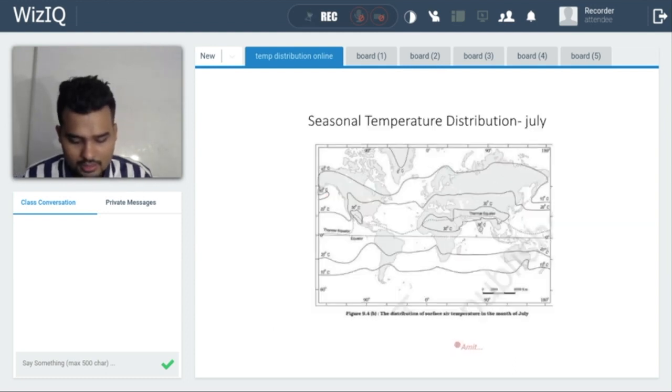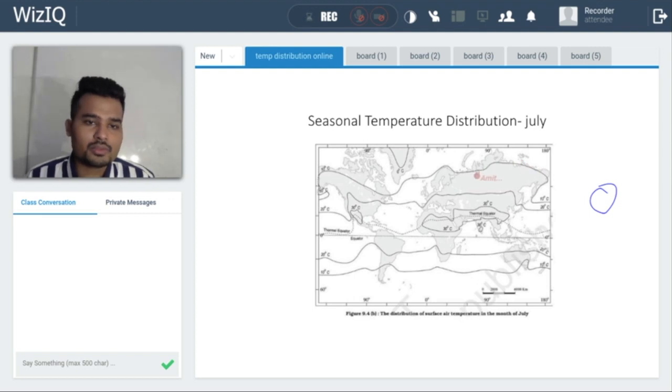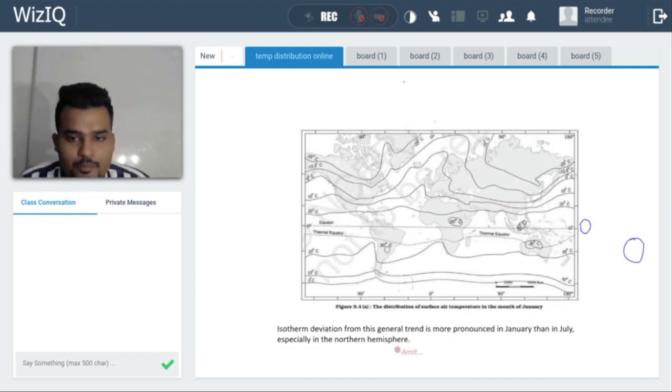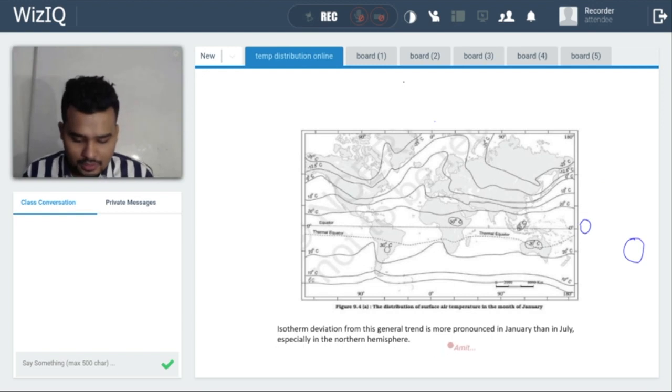See this July map. This is the seasonal temperature distribution during July. The number of isotherms will be less because in this case the sun is over here, and due to the sun, this whole northern hemisphere becomes warm, and then the gradient will be low. So due to this low gradient, the amount of isotherms will be low. Okay, clear or not? Now moving to the next slide.